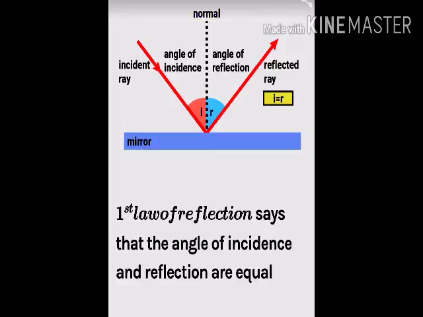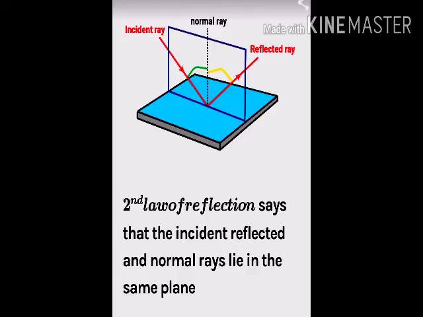Next, the first law of reflection says that the angle of incidence is equal to the angle of reflection. Both are equal, children. See the straight line of the normal. Next we are going to see the second law of reflection: the incident ray, the reflected ray and the normal lie in the same plane. See that mirror, both are in the same plane.